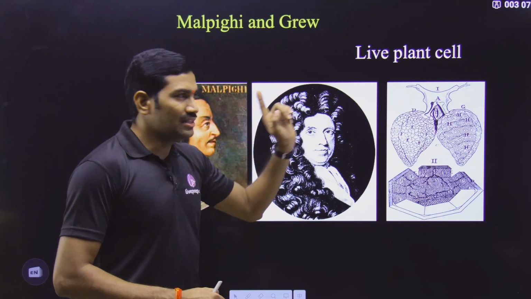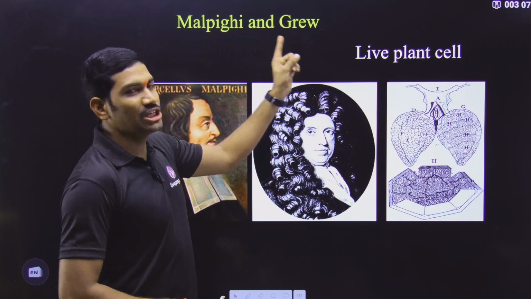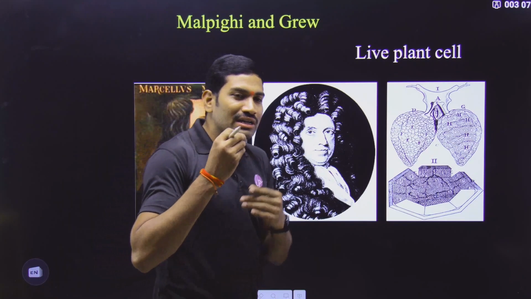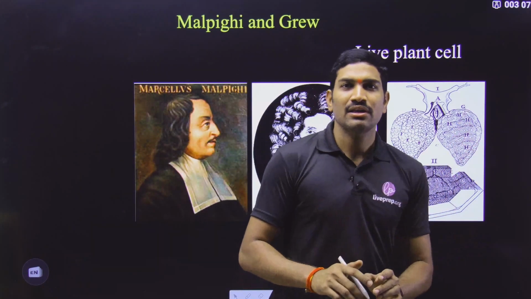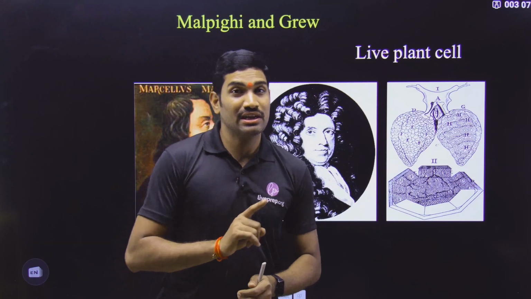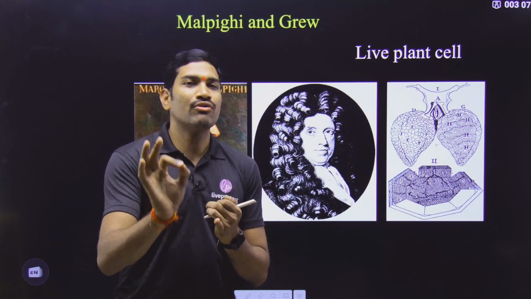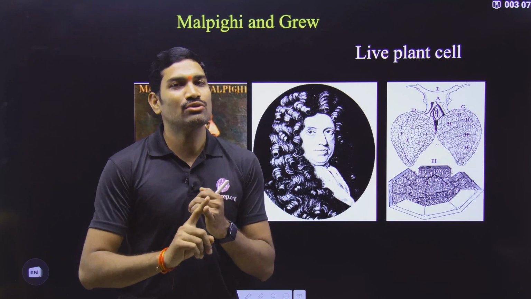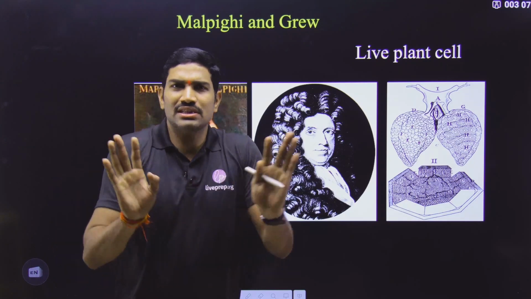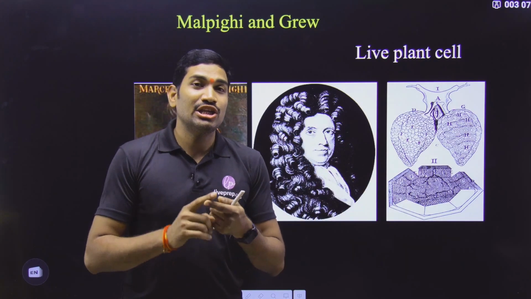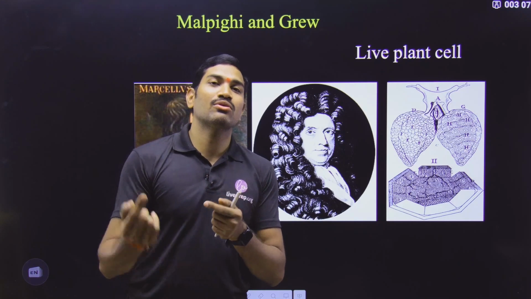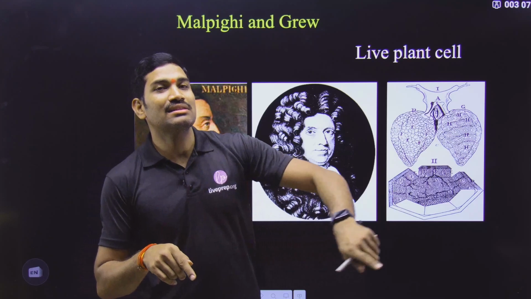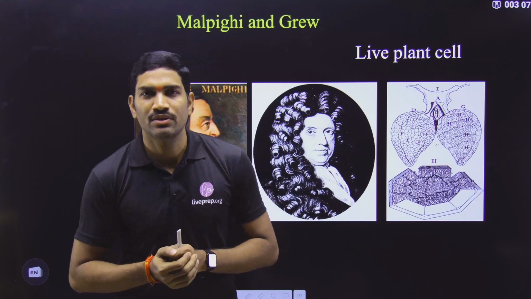Here, the information regarding the Malpighian group was not given in NCERT, but if you can remember, fine; it is not compulsory. Now understand the question carefully. Who first observed a living cell under a microscope? The answer will be Antony van Leeuwenhoek. Fine, living cell simply. But if they ask about the first living animal cell and the first living plant cell separately, now there will be a problem.